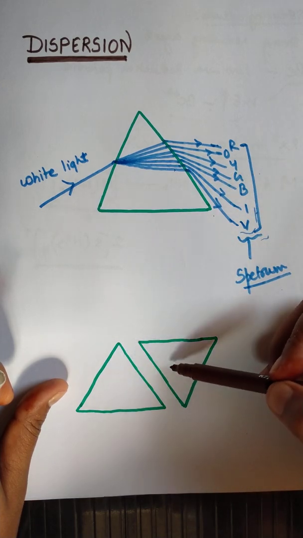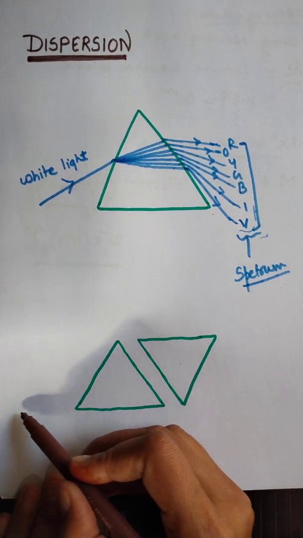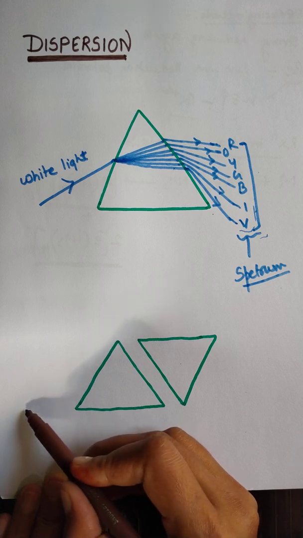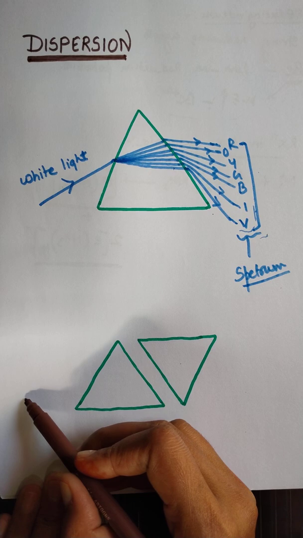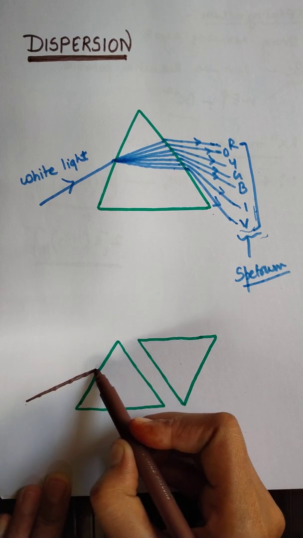So that's why he used two prisms. And among these prisms, the white light was passing through one of the prisms like this. He passed the white light like this. Okay, so this is the white light.